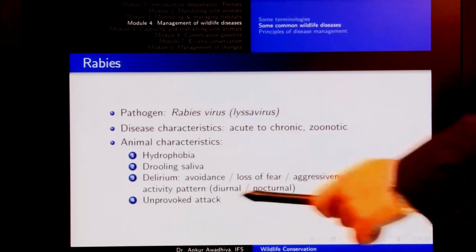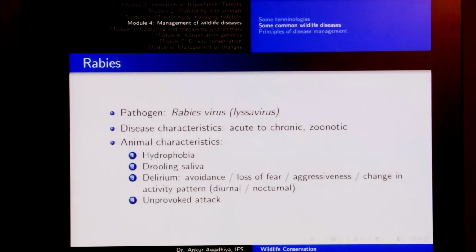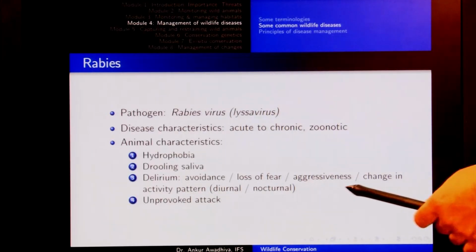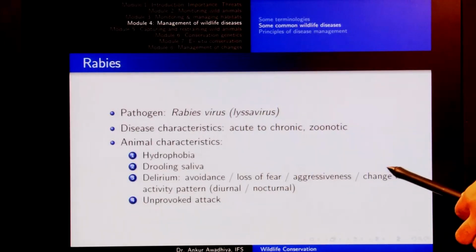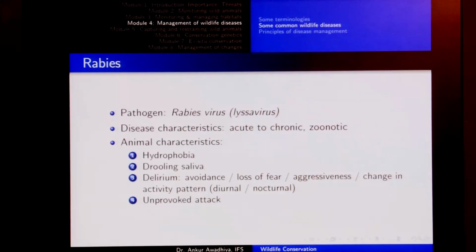It would show delirium. Delirium is a state of confusion. So, it would either avoid human beings or other animals, or else in certain situations it would show a loss of fear. Basically, this animal would start coming towards human beings when earlier it was extremely shy of human beings. It could become extremely aggressive and try to bite everyone, or there could be a change in the activity pattern. An animal that is nocturnal, for instance, that is active during the night time, would start showing up in the daytime. So, it shifts from nocturnal to diurnal or diurnal to nocturnal. Essentially, it is in a state of very heavy confusion, which we also call delirium.